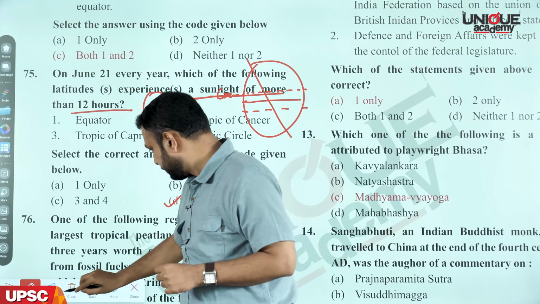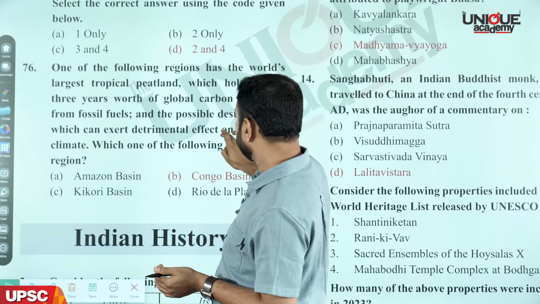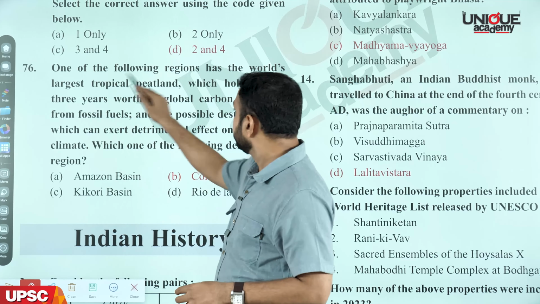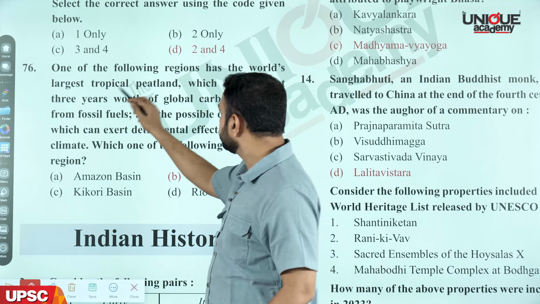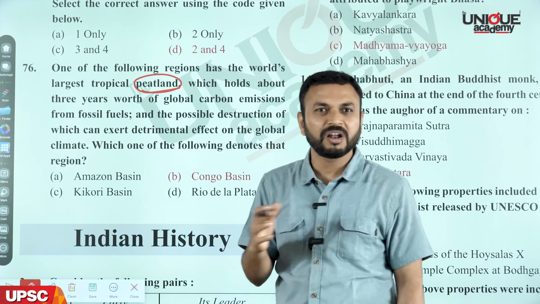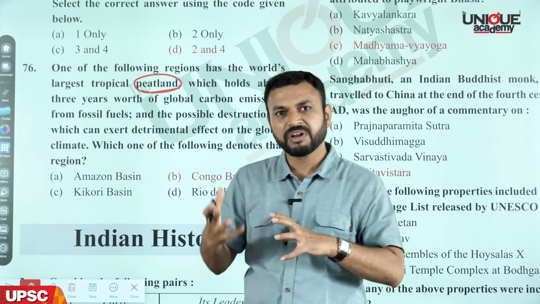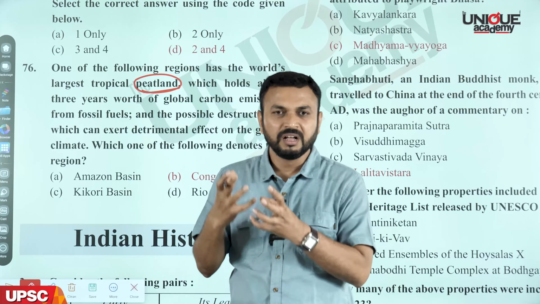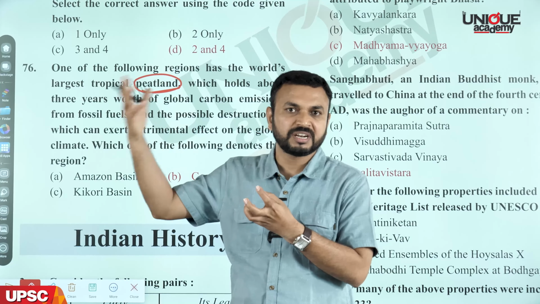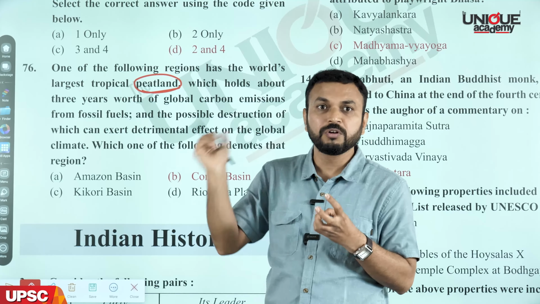Then this simple question, I think this must be the last one. Which one of the following regions has the world's largest tropical peatland? Now, what is peatland? Peatland is nothing but a wetland area or waterlogged area where we have partially decomposed organic matter. And whenever we have partially decomposed organic matter, there we have the formation of peat. This peat will give rise to lignite, bituminous and anthracite in future. We had seen this during the coal formation process.